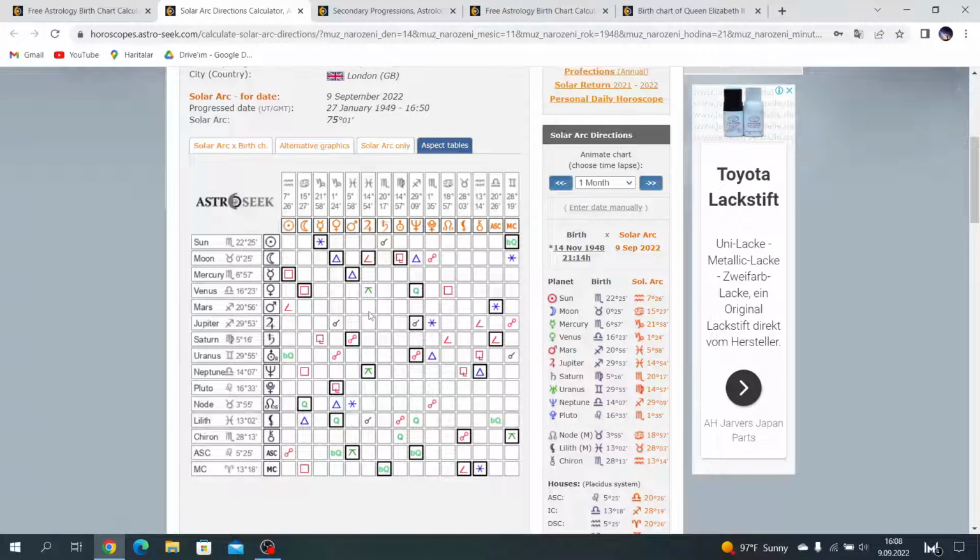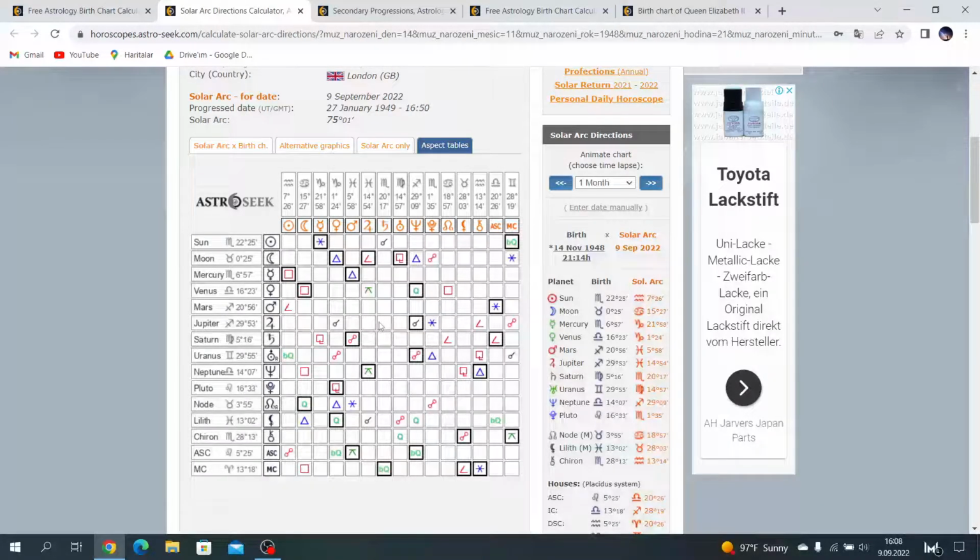What we also remember in transits, in Queen Elizabeth's chart, Sun and Moon conjunct Mars. Here in solar arc in King Charles's chart, Mars, MC ruler, opposite Saturn. If Mars was not MC ruler, this is also difficult for parents.